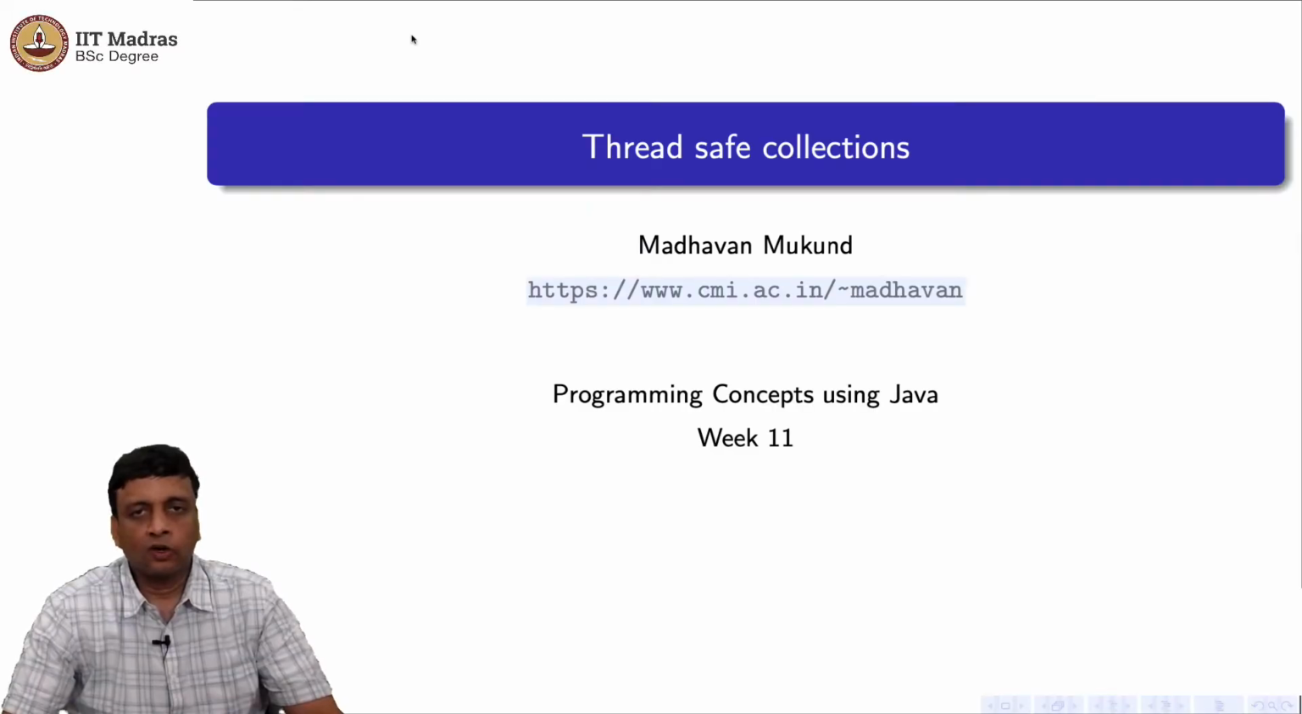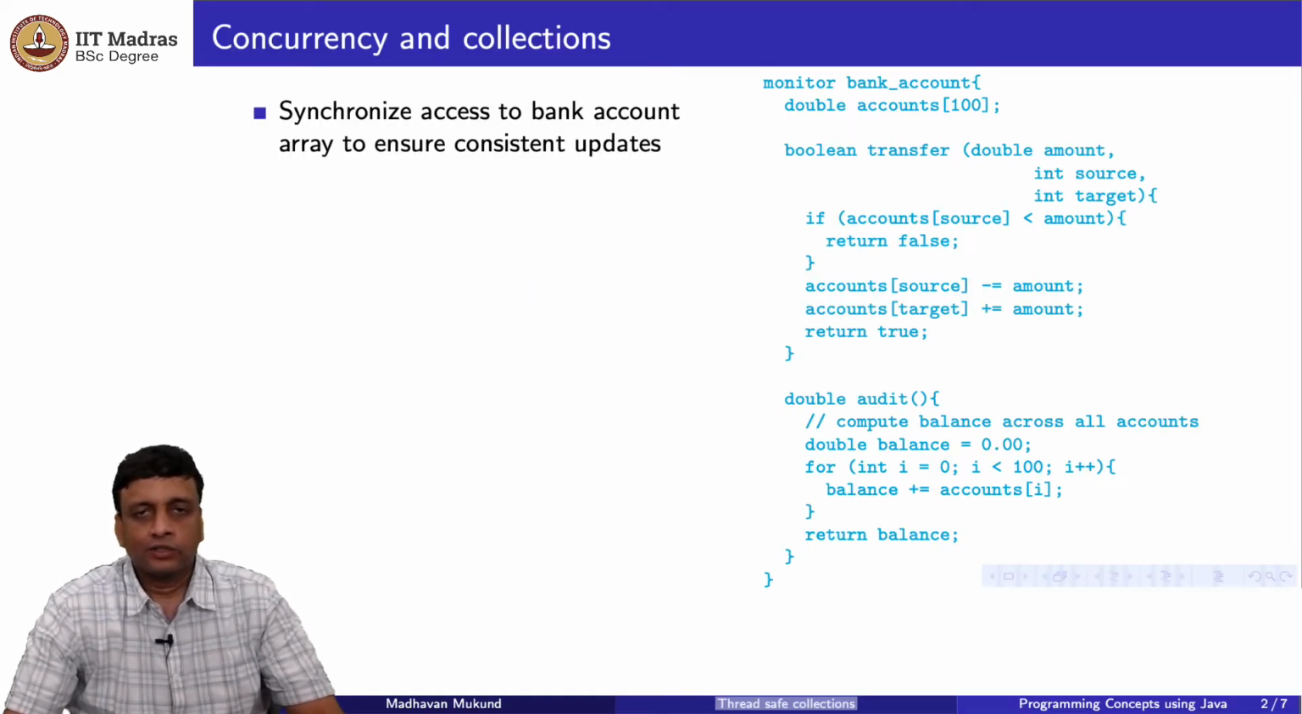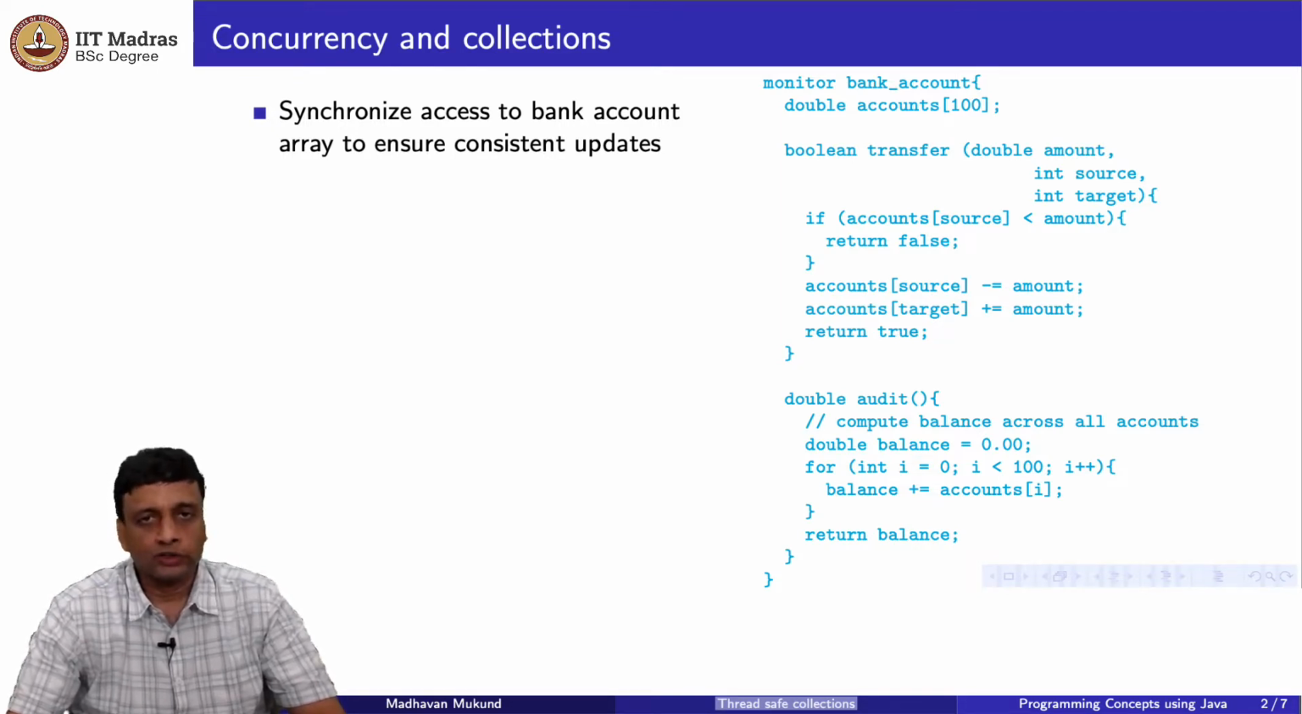So, we will look at something called thread safe collections. Whenever we were dealing with the examples so far, we often had a kind of collective data type. For instance, in the bank account example, where we wanted to coordinate transferring money between two accounts with an audit thread which will give us a current balance across all the accounts, we had stored the details of all the bank accounts in an array called accounts.